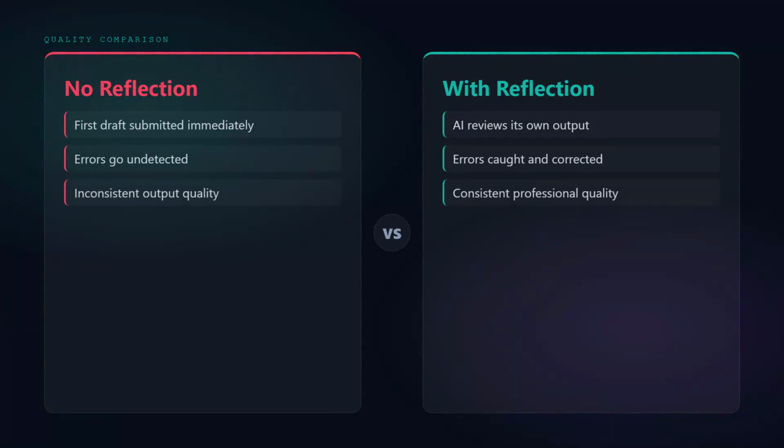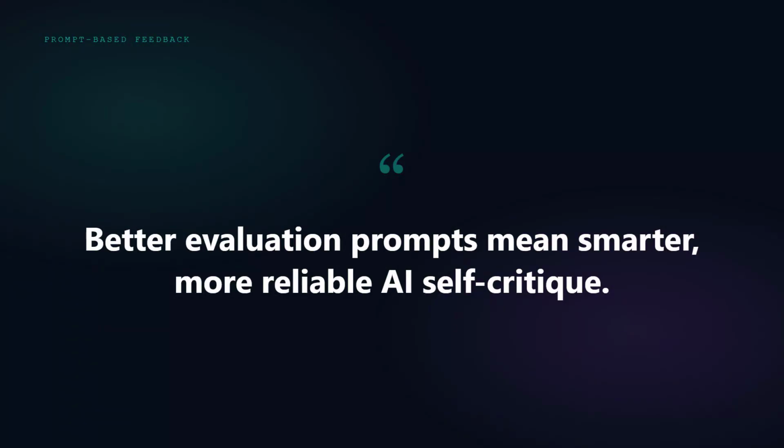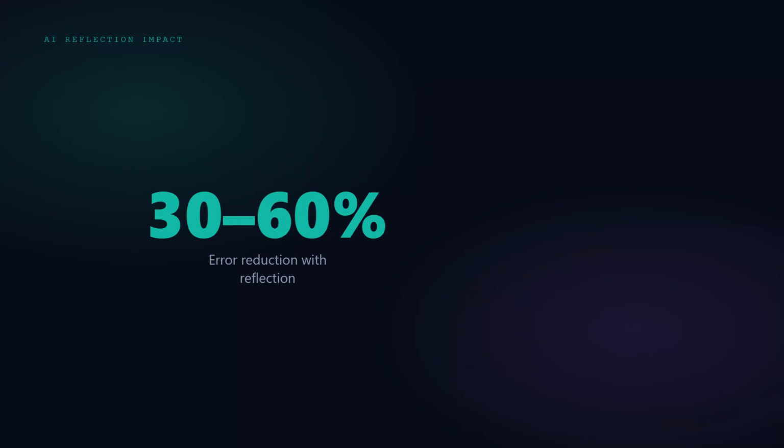Now, how does this compare to human review? Without reflection, AI is like submitting a first draft without review. With reflection, AI is like a professional who reads their own work, marks it up, and revises before submission. Reflection is powered by prompts. Prompt-based feedback means the AI uses a second prompt to evaluate the first attempt. The AI's ability to self-critique depends entirely on how well this evaluation prompt is written. Good prompts lead to thorough self-critique. The AI becomes more accurate, more complete, and more reliable.